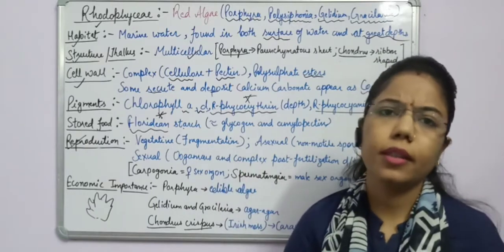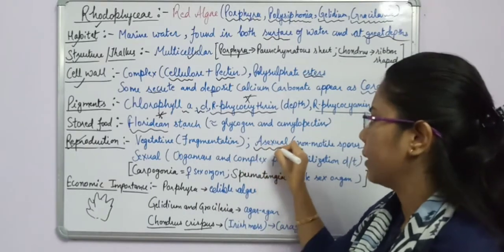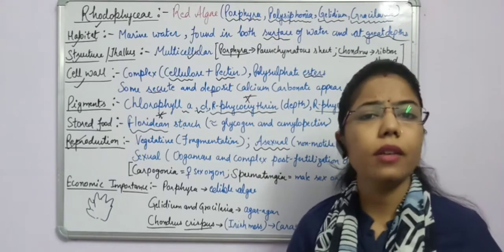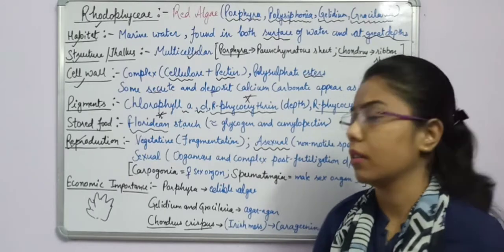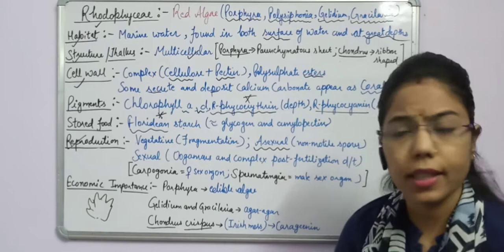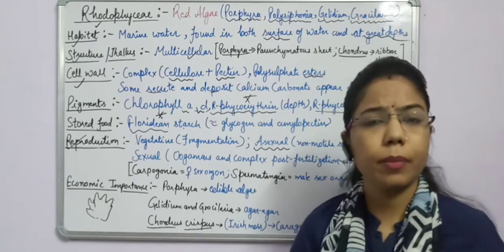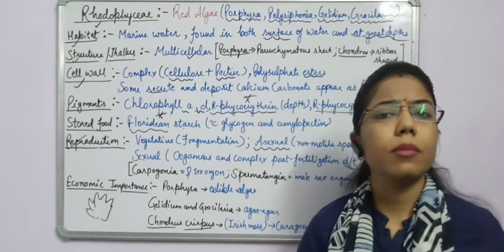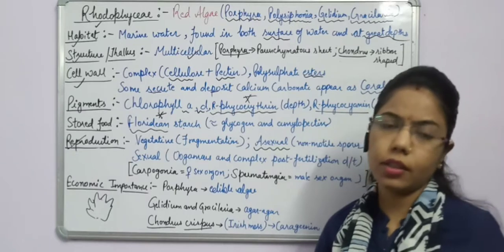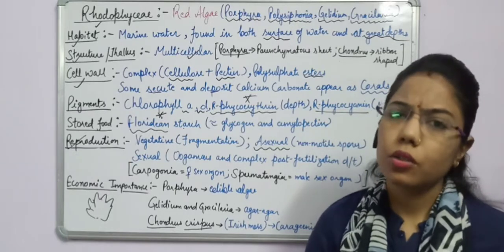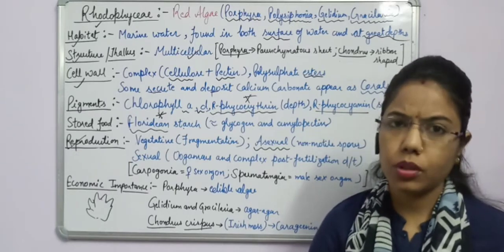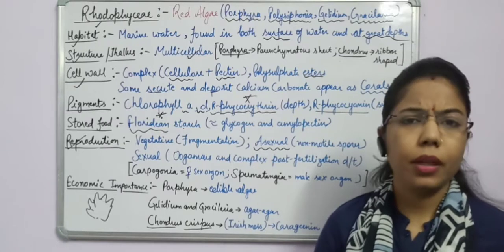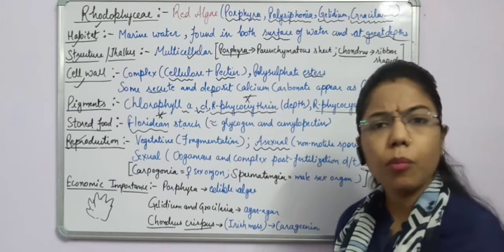Now another method is the asexual method. As we have done in the previous Chlorophyceae and Phaeophyceae, asexual reproduction takes place with the help of spores, and we have done that those spores are zoospores, aplanospores. So these spores can be motile ones.